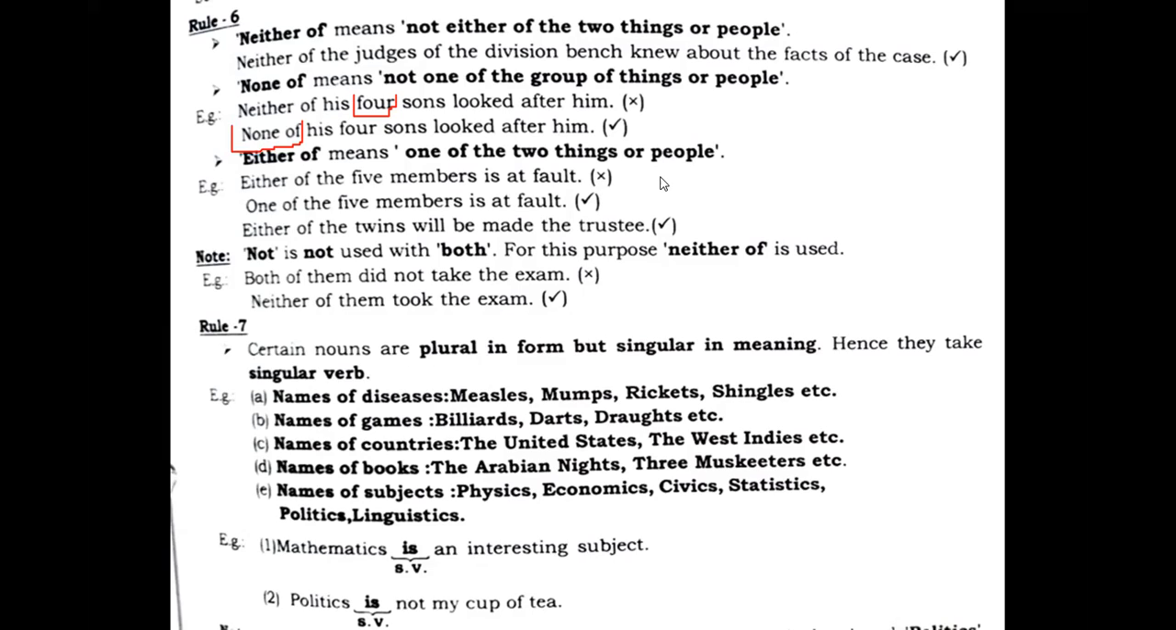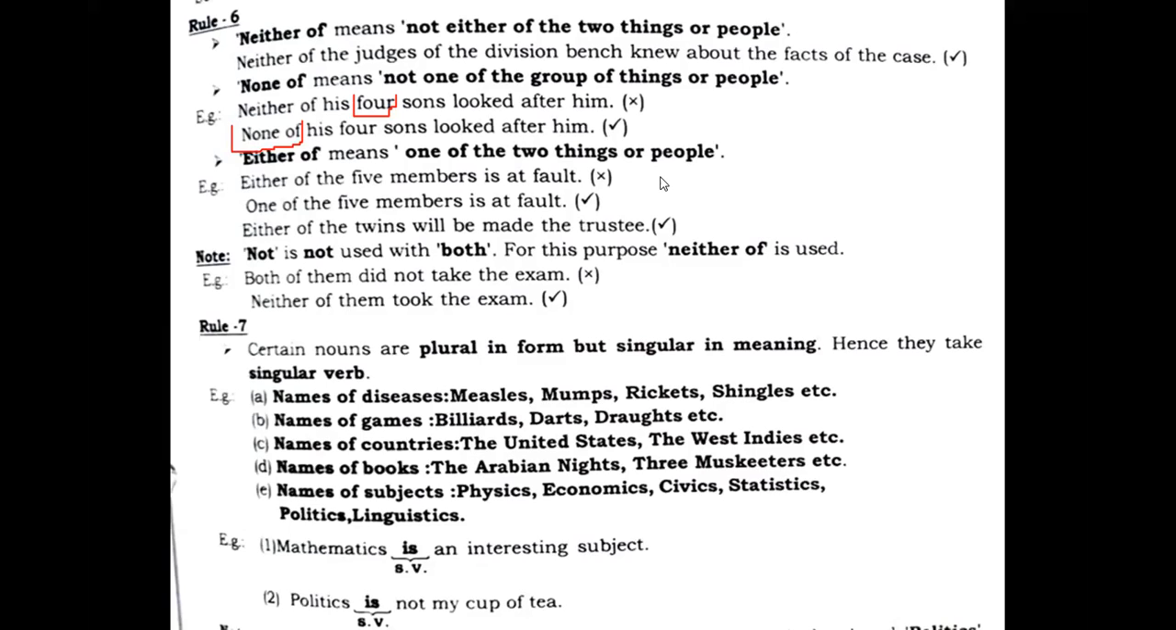Though these are given in the past form, when you use them in singular and plural form, the verb will remain singular. Either of means one of the two things or people. See, either of means one of the two things or people. There are two, out of them only one. Either of means, right?